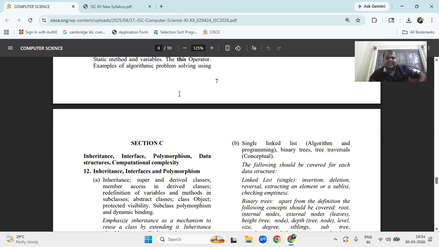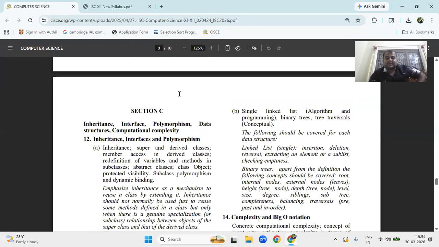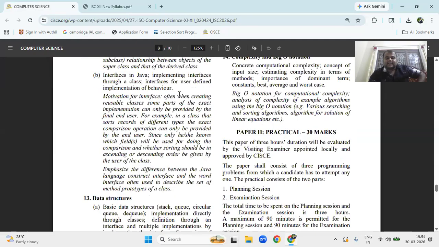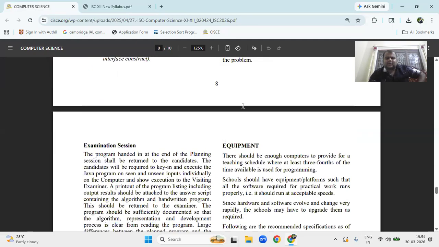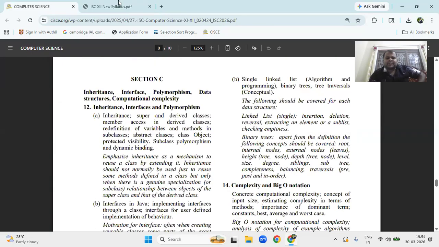Section C: inheritance, interface, polymorphism, and then data structures, complexity and big O notation, linked list.